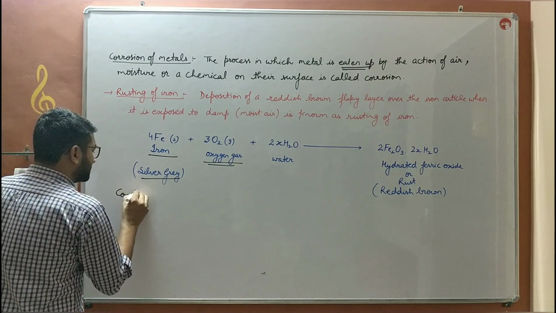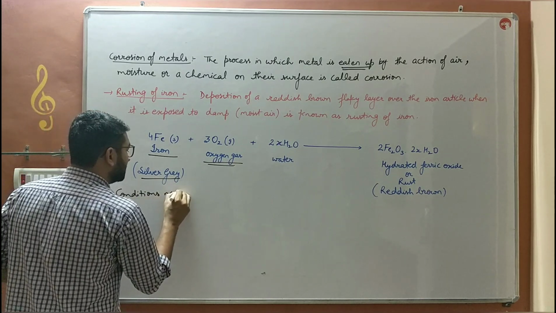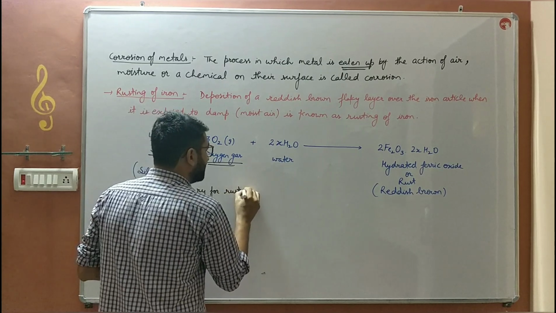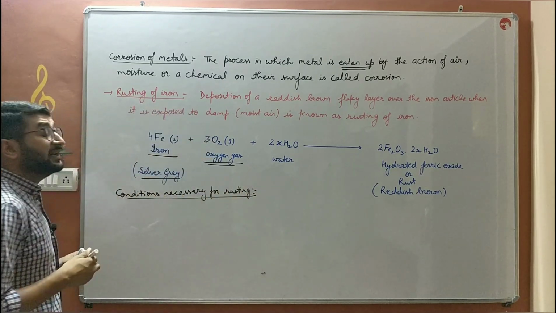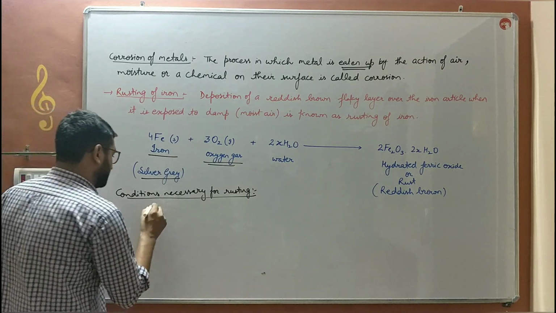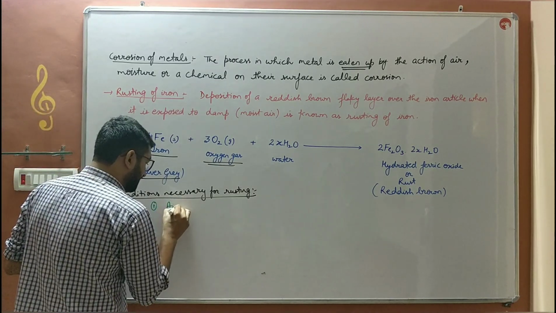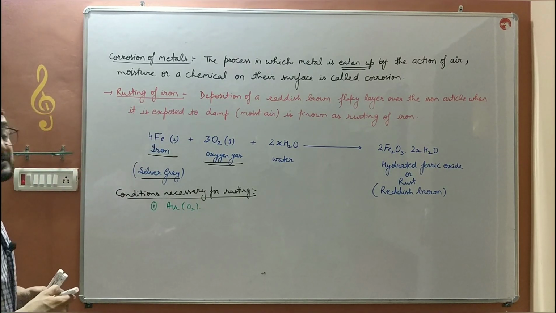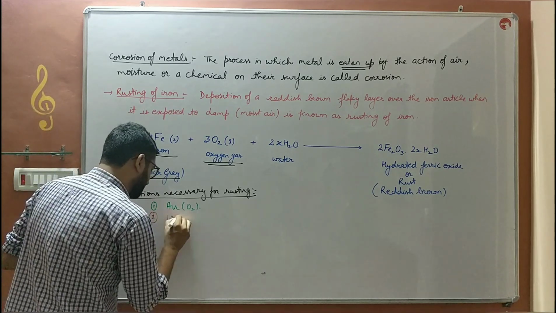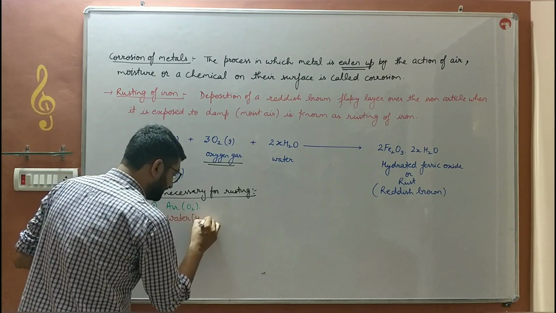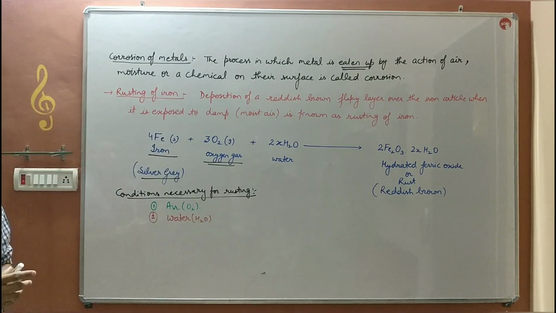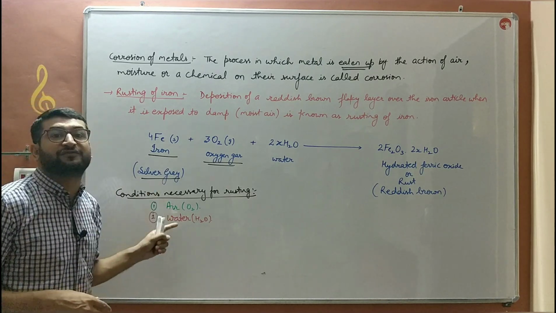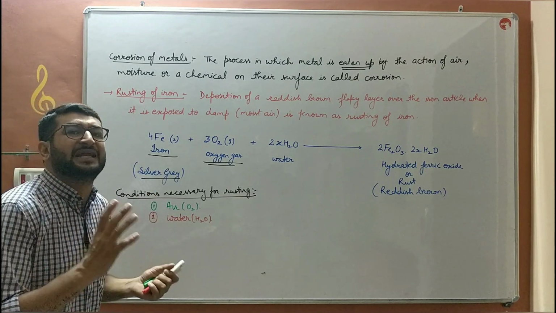So if someone asks us what are the essential conditions necessary for rusting, then rusting requires two conditions. First, presence of air, that is oxygen, and second, the presence of water. If out of these two conditions we stop one, we do not allow the iron article to come in contact with either one of them, then the iron article does not get corroded.